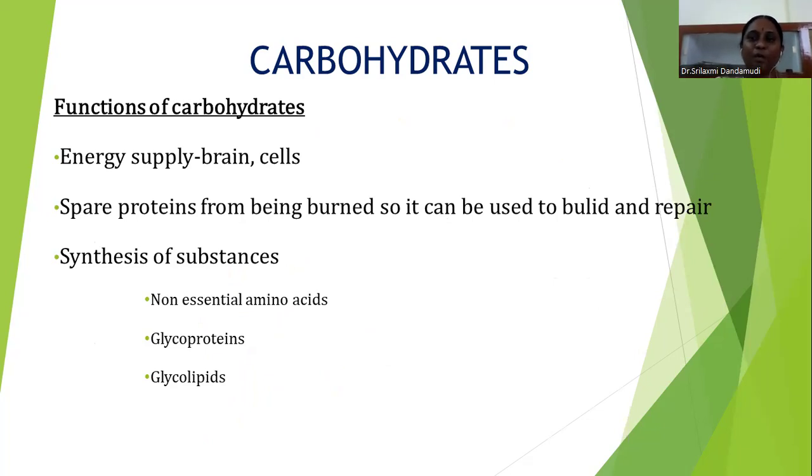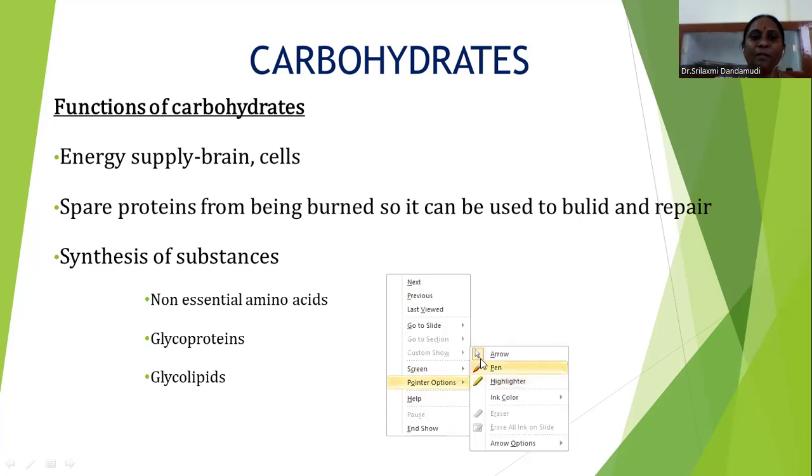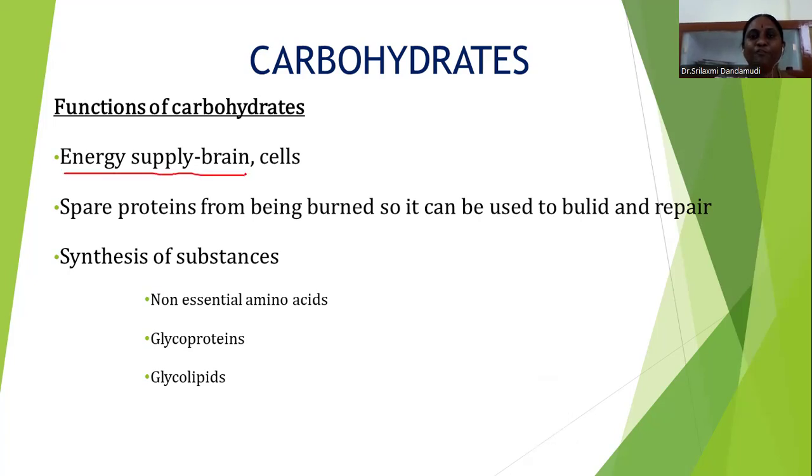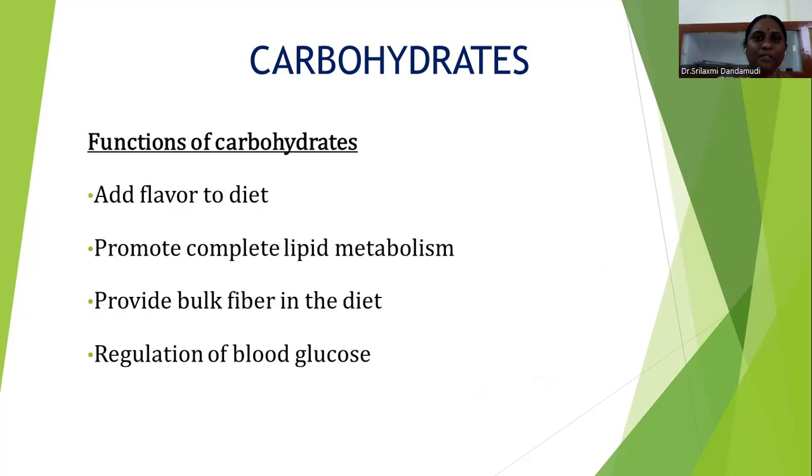These carbohydrates are classified into four classifications: monosaccharides, disaccharides, oligosaccharides, and polysaccharides. And what is the function of carbohydrates? The main function of carbohydrates is to supply energy to the brain and cells. They are also used in the synthesis of glycoproteins and glycolipids, and they are mainly used to build up and repair tissues.